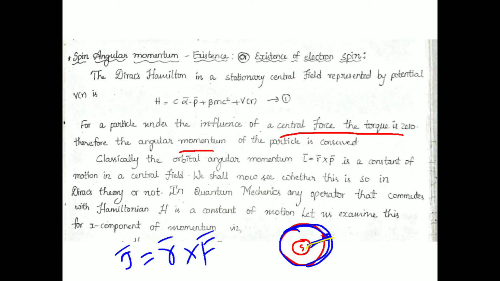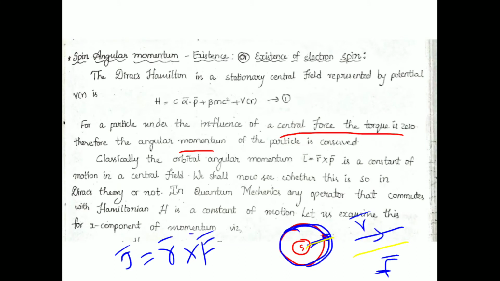The sun's gravitational pull pulls the planet towards it, but because of the movement of the planet, centrifugal force develops, so both get balanced. So the direction of force and the direction of position vector are one and the same. This is force and that is position vector, that means they are parallel.